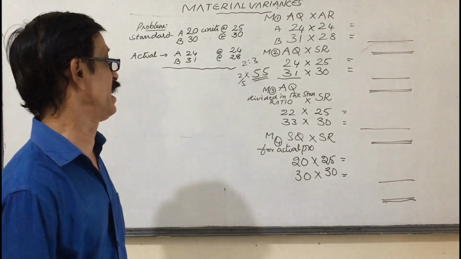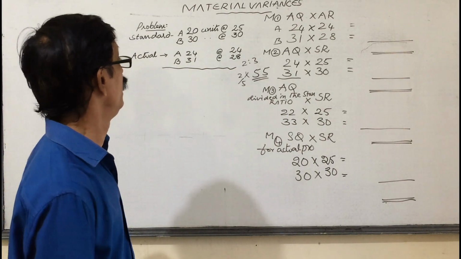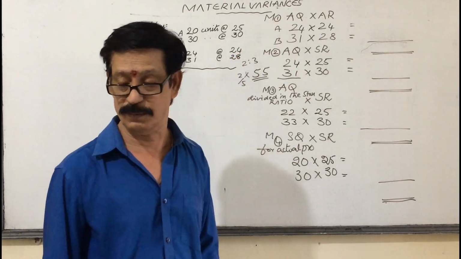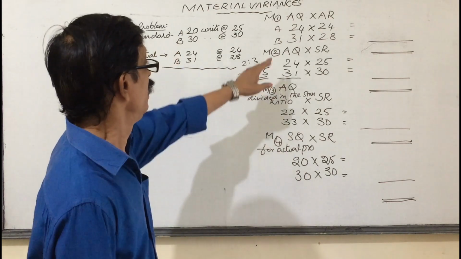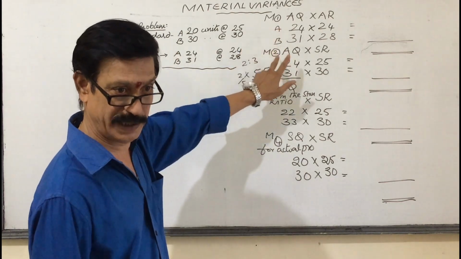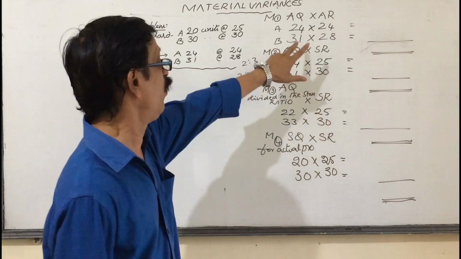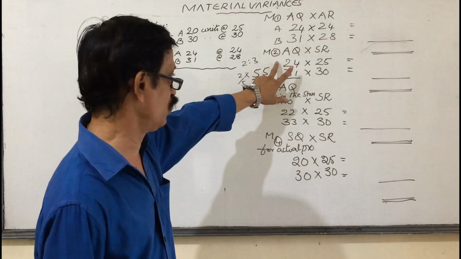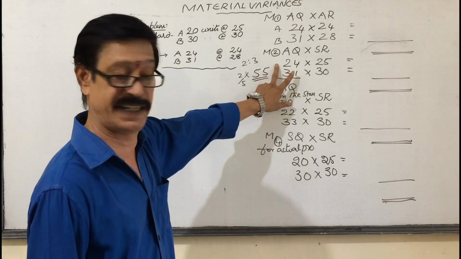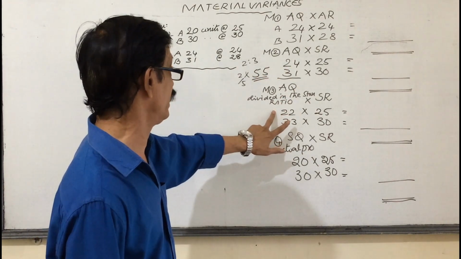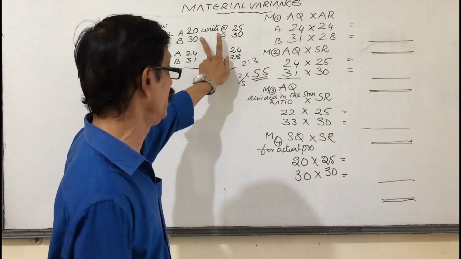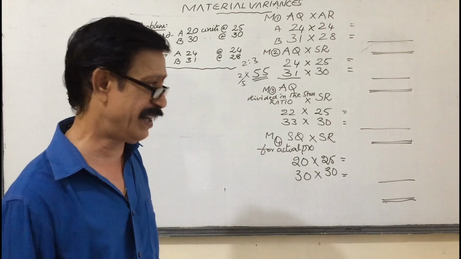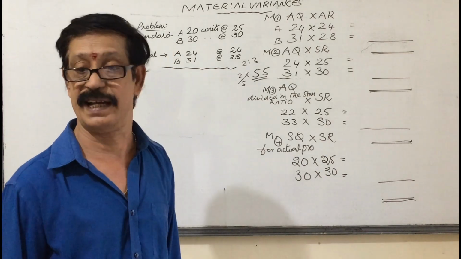Okay. Once again, last and final, my dear students. When we are solving the problem, we are going through 4 heads. Material 1 is actual quantity multiplied with actual rates. Material 2, actual quantity multiplied with standard rates. Material 3, actual quantity divided in the standard ratio into standard rates. Last and final, standard quantity for our actual production into standard rates.